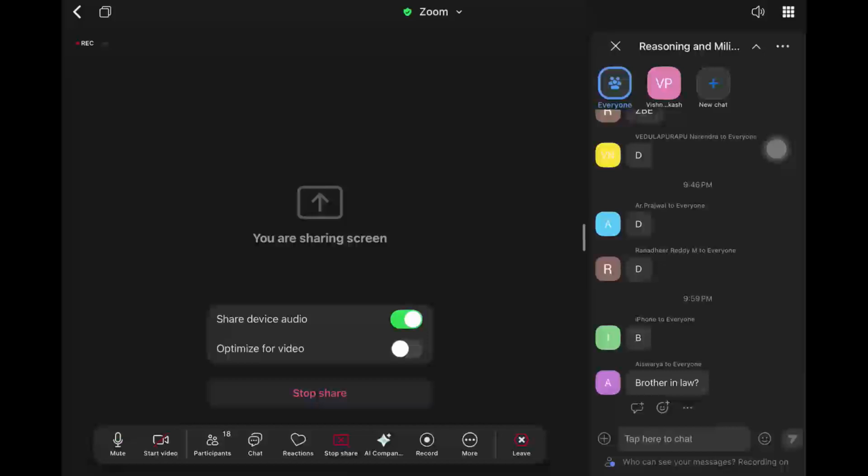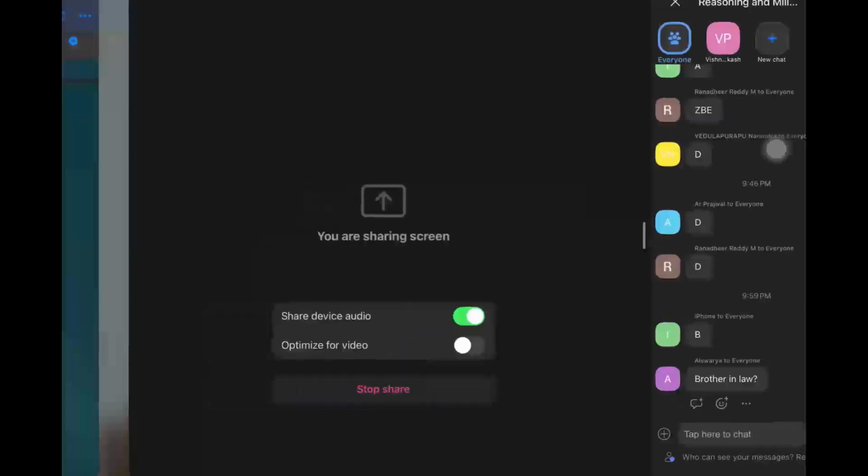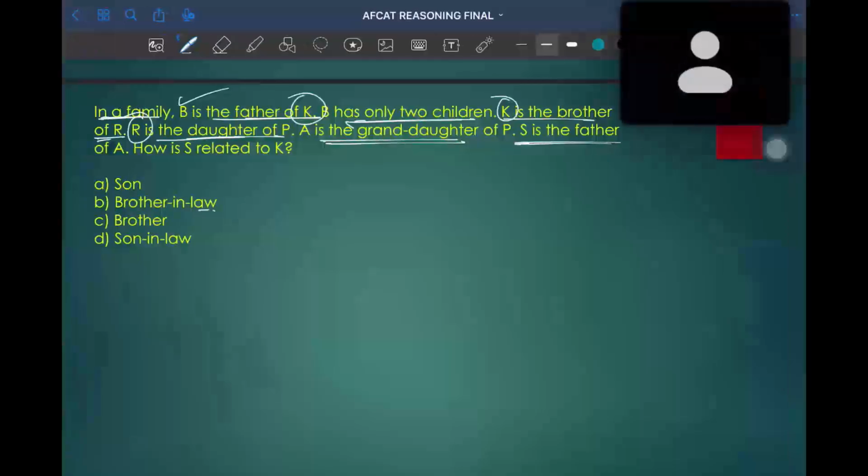Brother-in-law, Aishwarya. I don't know what your name is. iPhone, I don't know your exact name. Brother-in-law, he's also telling the B. So now let's... So it is correct, brother-in-law.